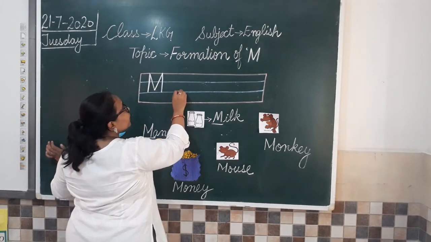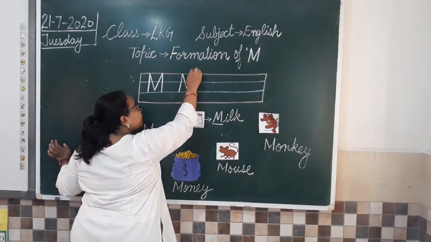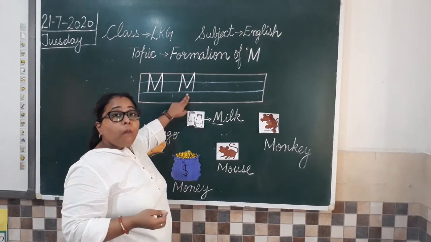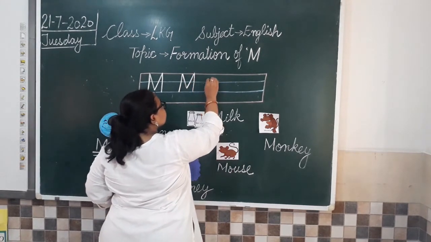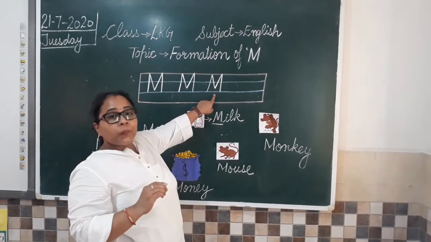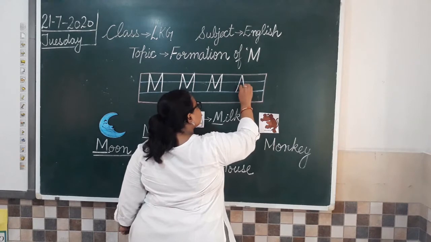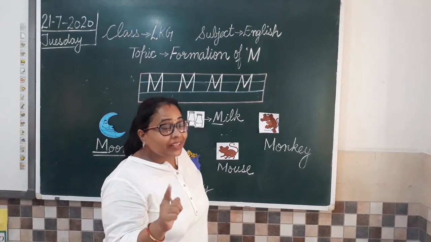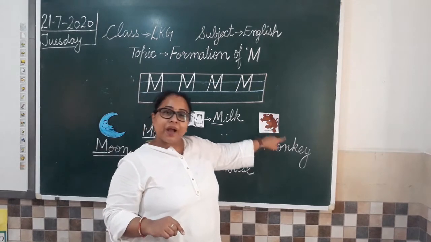Then again अब इसको हम यहाँ से start करेंगे. Like this. Come down. Go up. Come down again. This is M. M for mango. Okay. Once again I'll write it. M for money. Great. Now again. M for milk. So you all drink milk every day? Good. M for mouse. M for monkey.